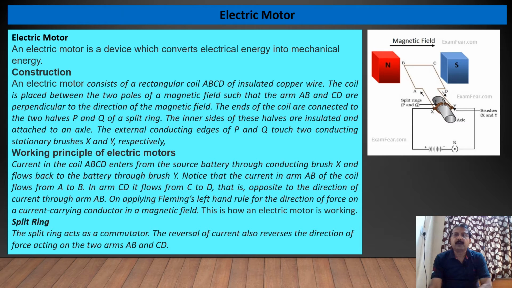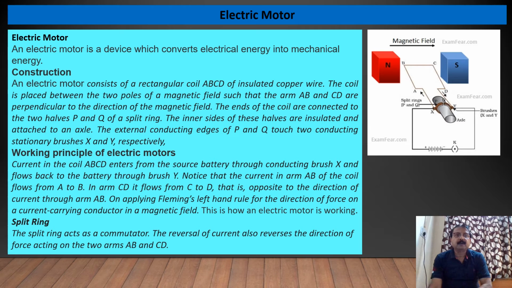The ends of the coil are connected to the two halves P and Q of a split ring. Here you can see the split ring. The inner sides of these halves are insulated and attached to an axle. The external conducting edges of P and Q touch conducting stationary brushes X and Y respectively. Here you can see X and Y. Now we will see the working principle.